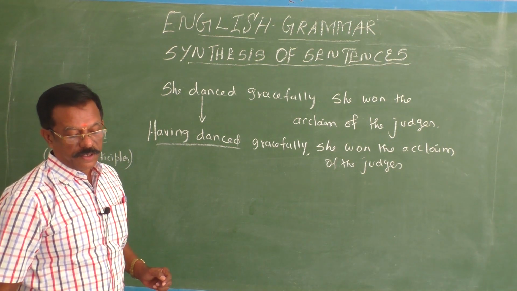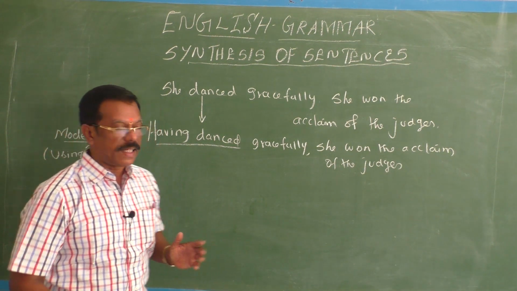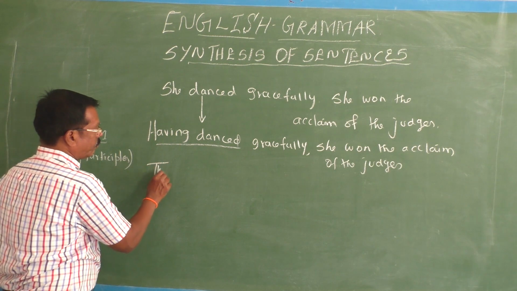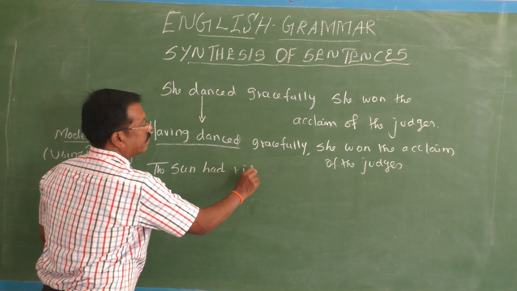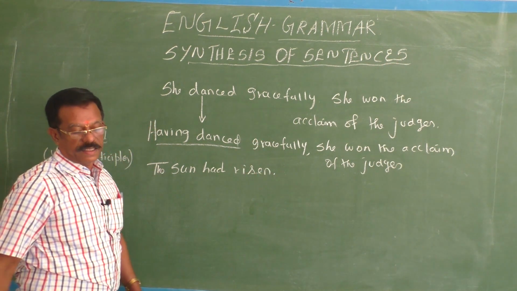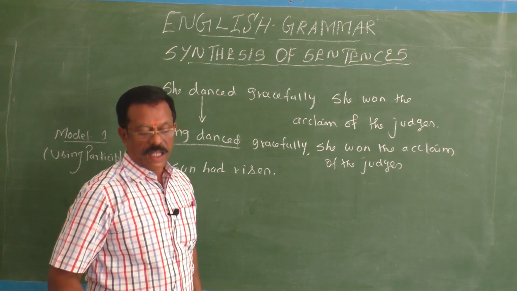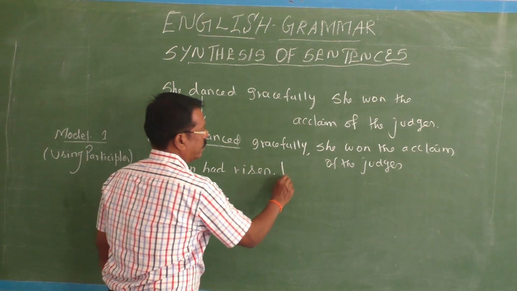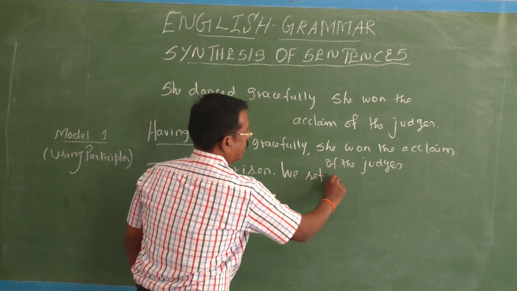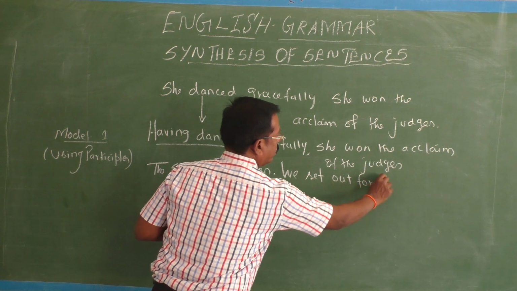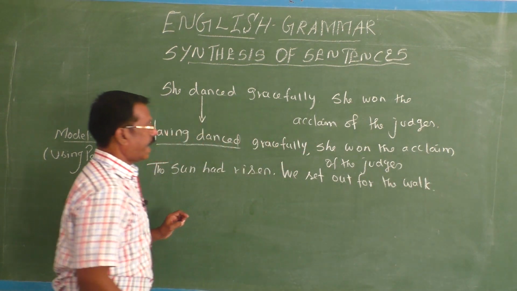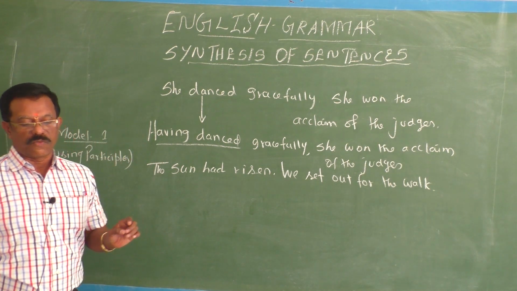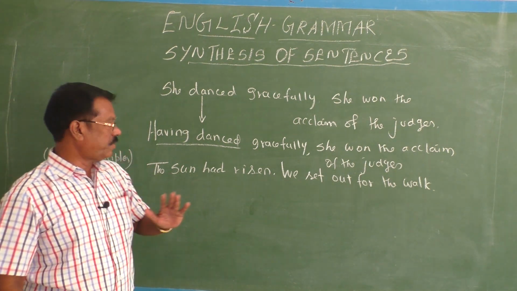One more example I would like to give. The sun had risen. We set out for the walk. How can you change?